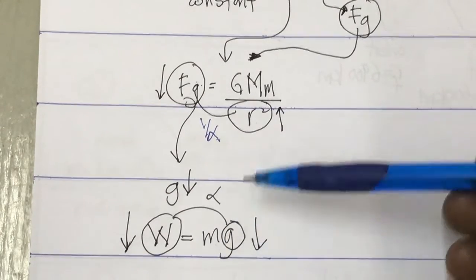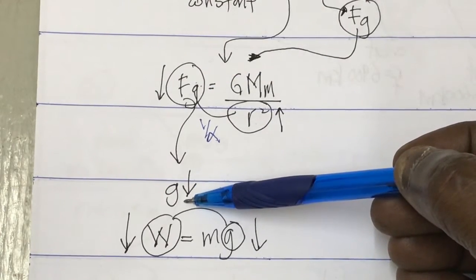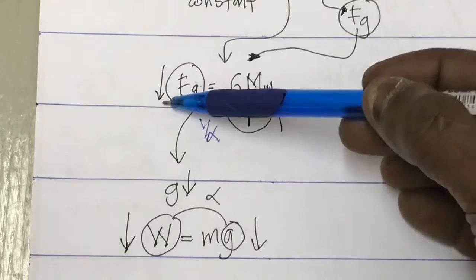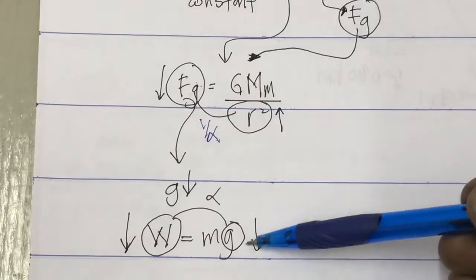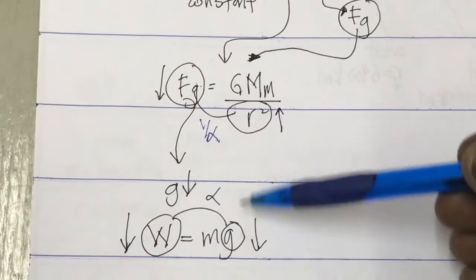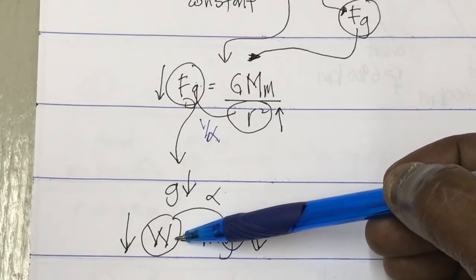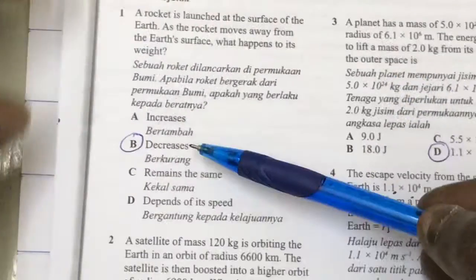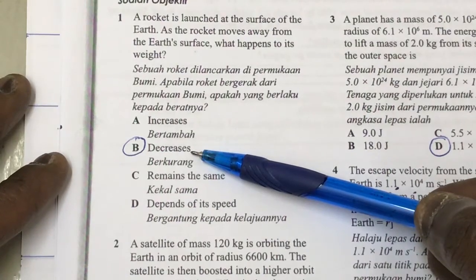So when the gravitational force decreases, the gravitational field strength g decreases. Coming back to the original formula W = mg, up and up is proportional. So when g decreases, the weight W decreases. So the answer is weight decreases, that would be B. I've given a detailed explanation about this question number 1.